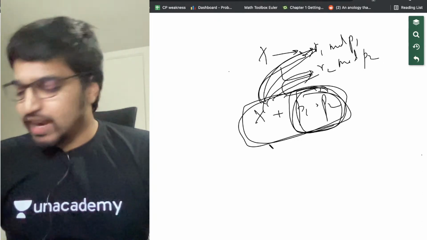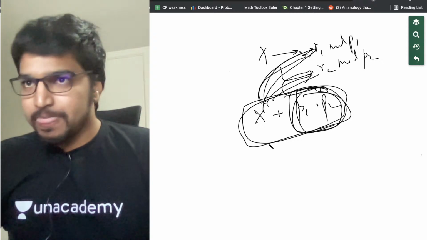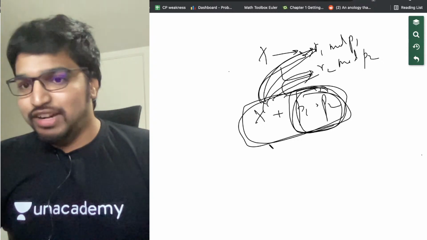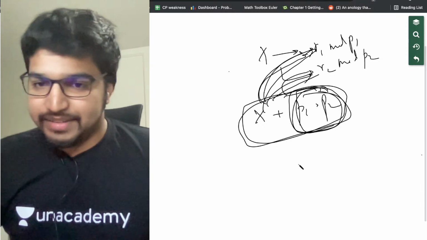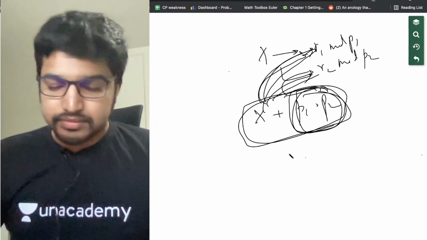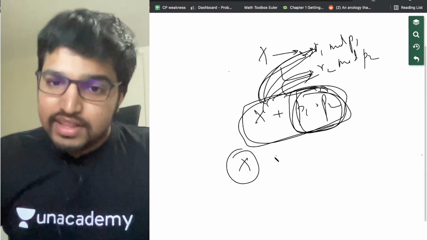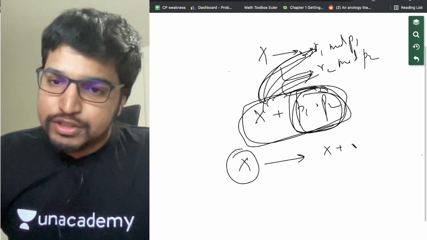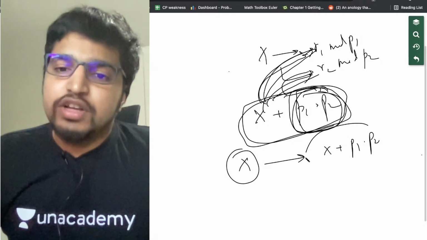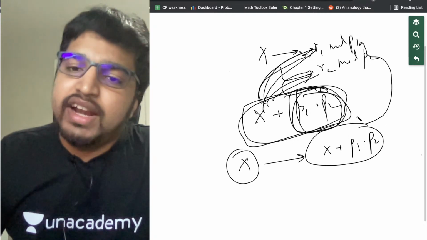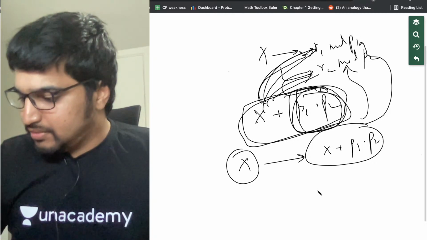Got it? Did everyone get this? If you got this, please say I got it in the live chat so I know you got it. Alright. So if x is a solution, then x plus P1 into P2 is also a solution, because this won't change the remainders with respect to R1 and R2 at the same time. Got it?